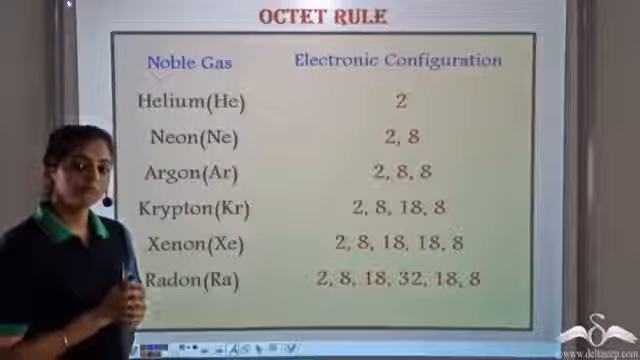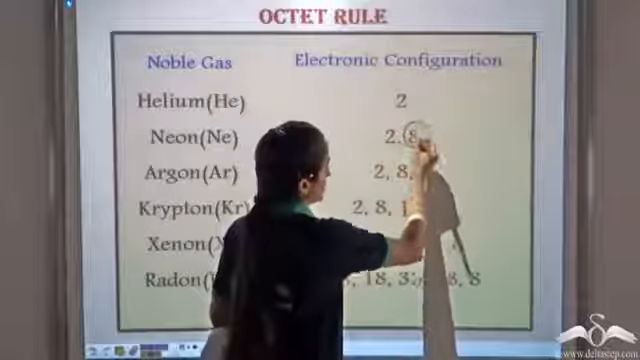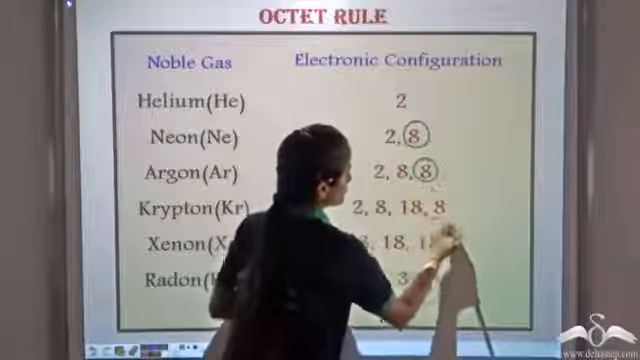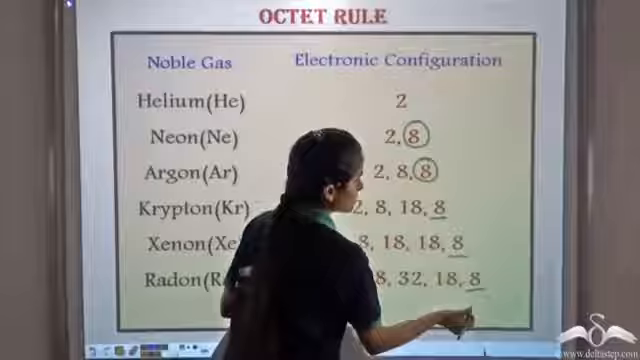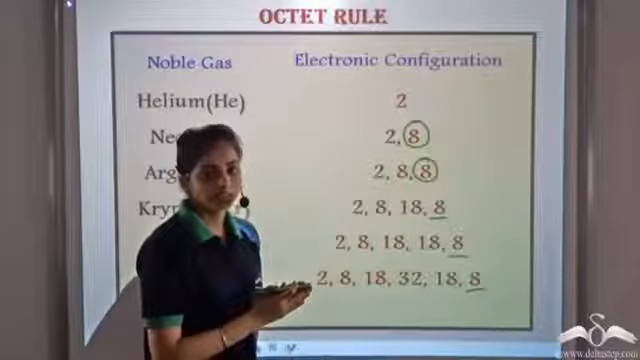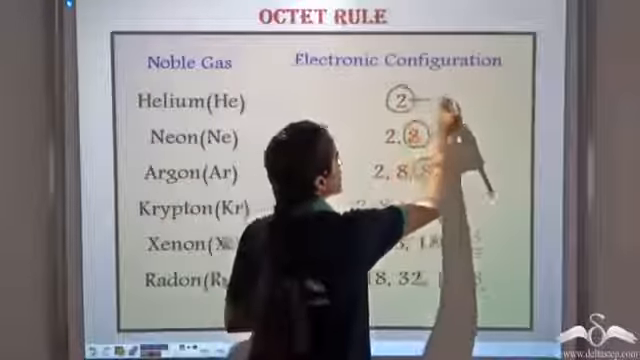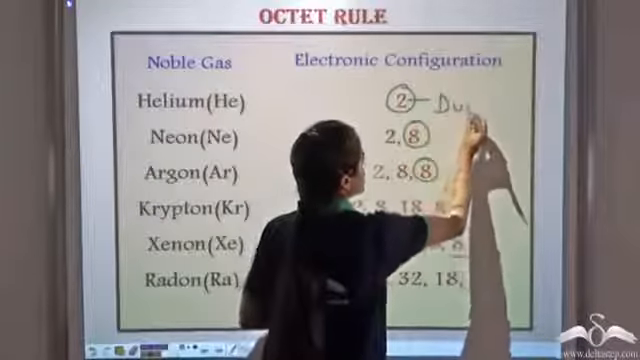Whenever an atom of an element contains 8 electrons in the valence shell, this is the most stable arrangement for any atom, except helium, which has only 2 electrons. This is known as a duplet structure.